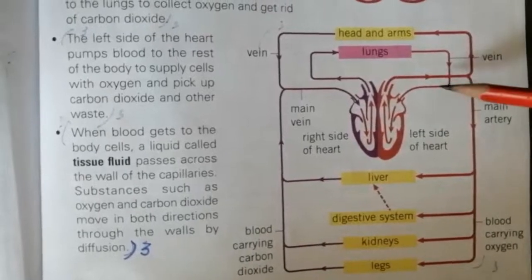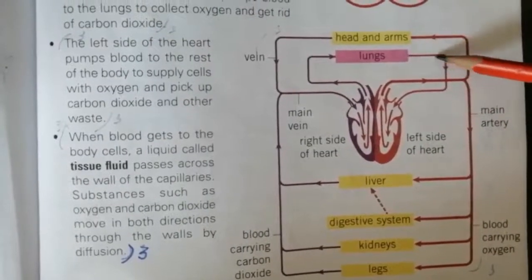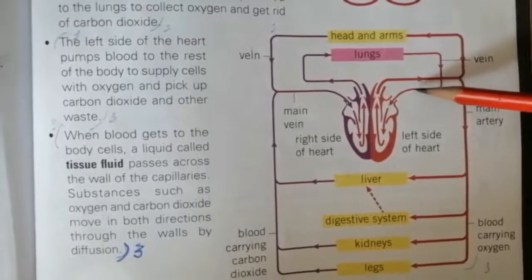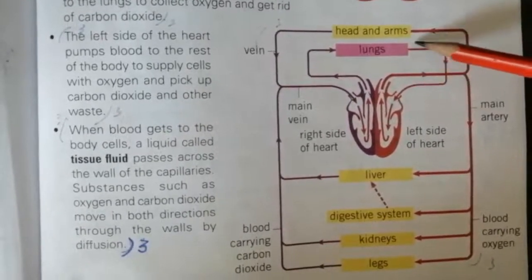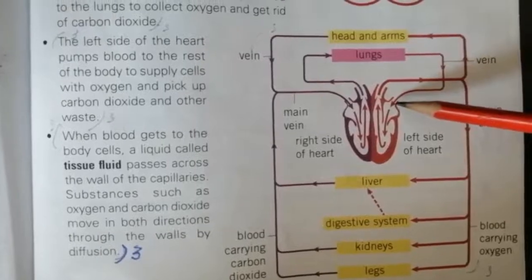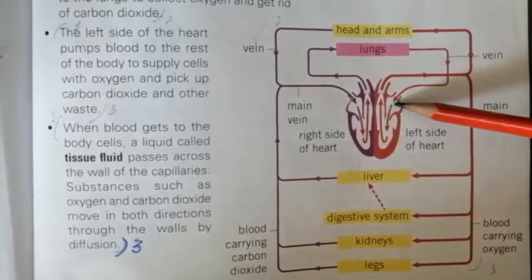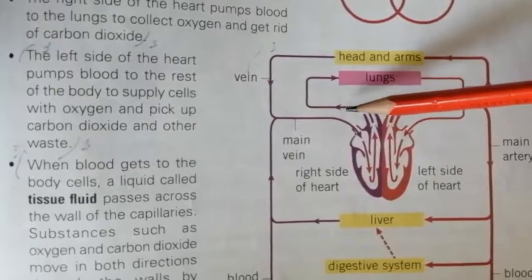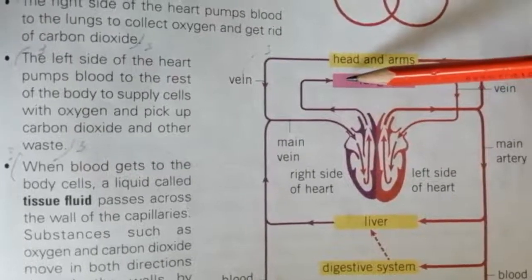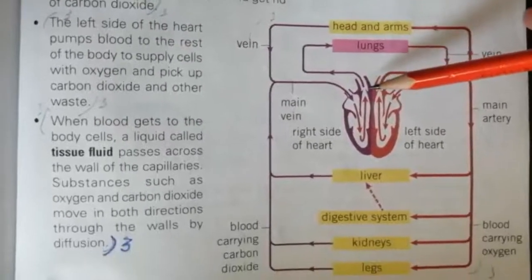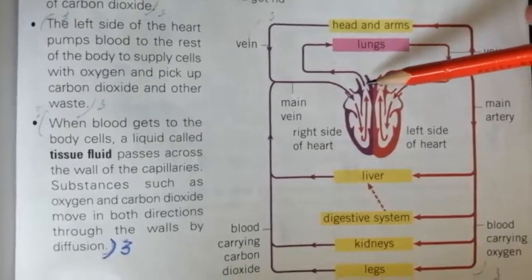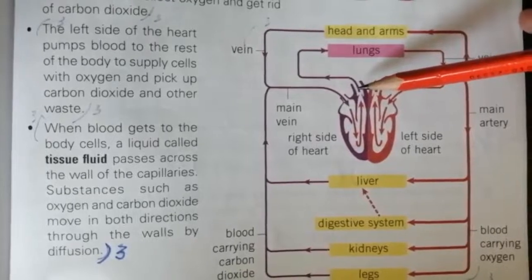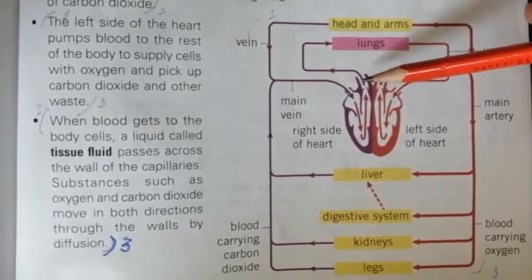And this is the pulmonary vein, the only vein that contains oxygenated blood. It carries blood from the lungs to the left atrium. This is the pulmonary artery that carries deoxygenated blood into the lungs, and it is the only artery in our body that contains deoxygenated blood. All other arteries contain oxygenated blood.